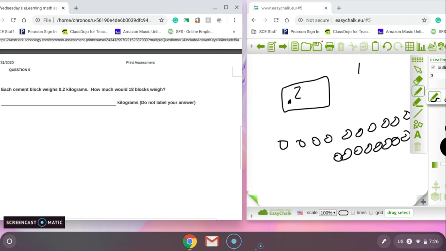We can just take 18 times 0.2. What's 2 times 8? 16. Regroup my 1. 2 times 1 is 2, plus 1 is 3. Now on multiplication, after we're finished, we count the decimal spots, or the numbers after the decimal. How many are there? There's 1. We start at the end of the number and go back 1 spot to the left. So our